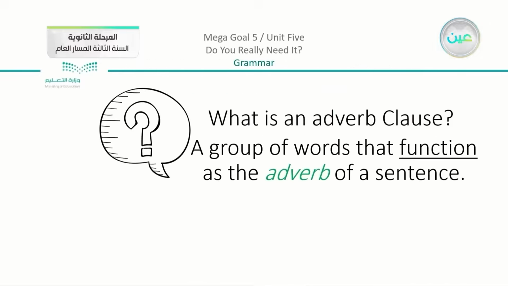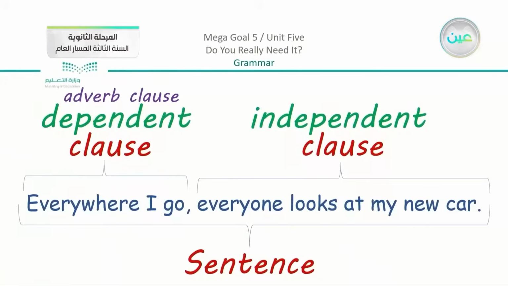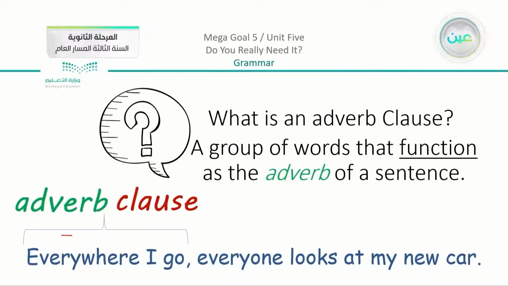It is a group of words that function as the adverb of a sentence. So going back here to our example, you can see that here, everywhere I go, all of this part, the complete clause here, is functioning as one word, as an adverb. So we call it an adverb clause because it functions as an adverb. Now going back here, we have this adverb clause, everywhere I go.